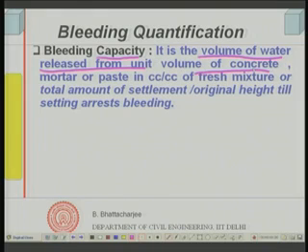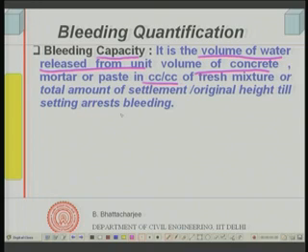So, during this whole period, the duration of bleeding, the total volume of water that has come out from unit volume of concrete is what we call bleeding capacity, right, and it might be expressed in cc per cc of fresh mixture. That is the volume of water in 1 unit cc of fresh mixture of paste, concrete, mortar, whatever context you are talking about.